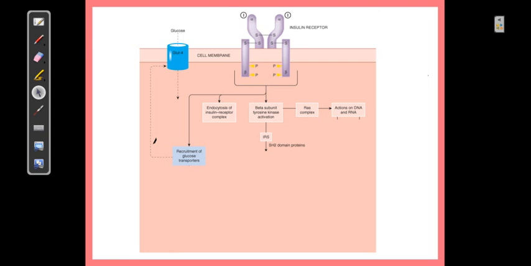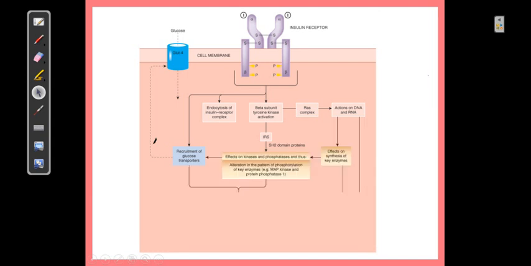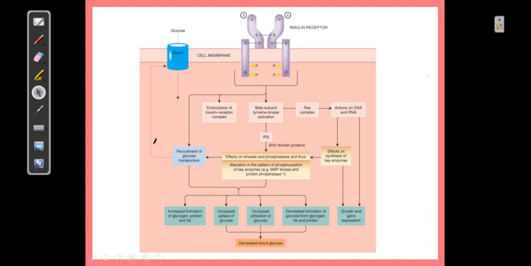Once this IRS is there, it will activate some of the targets which have an SH2 domain protein. You can see that there is an activation of MAP kinase and protein phosphatase 1, some of the key enzymes responsible for the synthesis of glycogen, lipids, and proteins. These are the widespread metabolic effects. The overall effect is definitely a decrease in the blood glucose level.